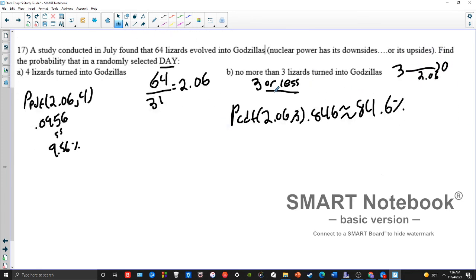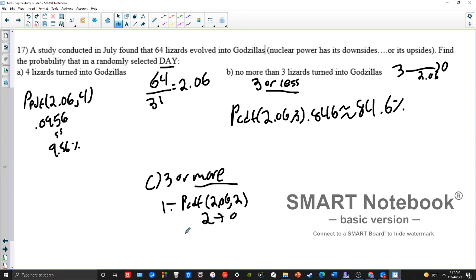Now, for funsies here, if I said I want the probability of 3 or more, what I would do is 1 minus Poisson CDF of 2.06, comma 2. Because if I want 3 or more, that means I want to get rid of everything from 2 and below. So the minus gets rid of everything from 2 to 0, and then I'll be left with everything from 3 on up.